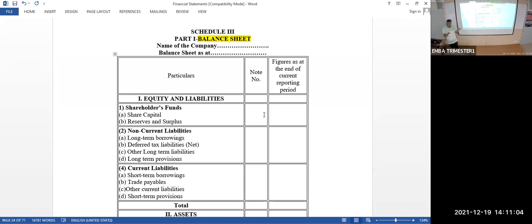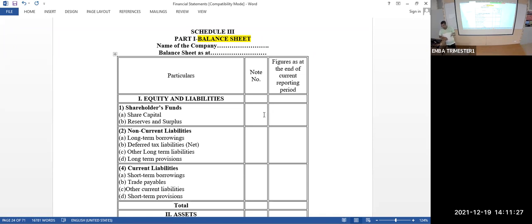The rules and regulations, the double entry bookkeeping system, accounting procedure, everything is the same, but only the displaying format is different. You might have done it in a T form, just like a ledger account. You might have prepared a trading account, profit and loss account, and all those things. But here there is no trading account at all.